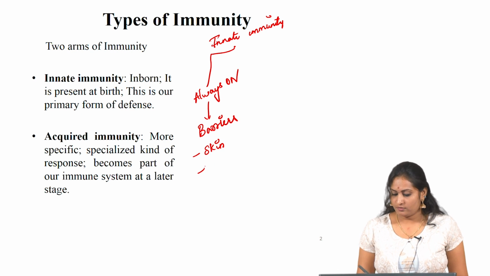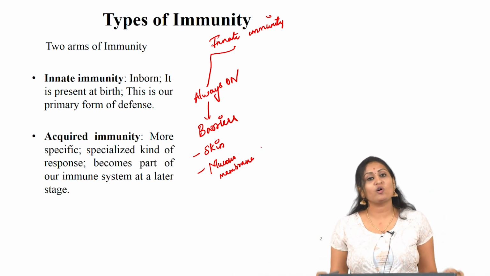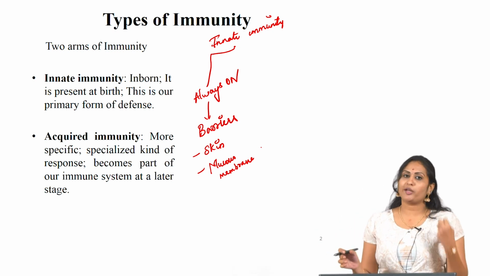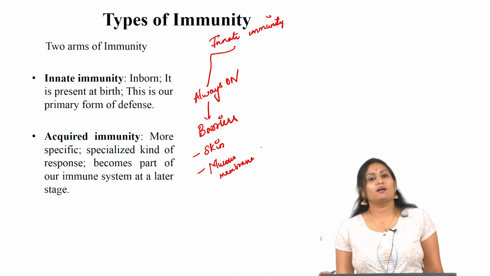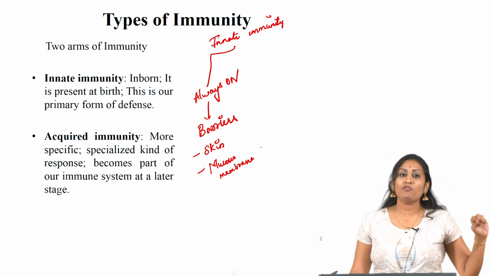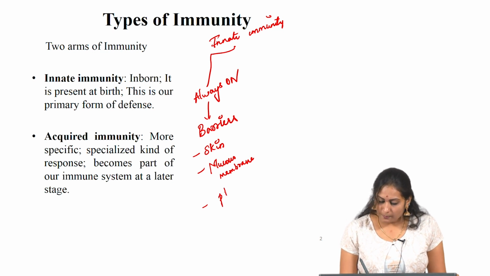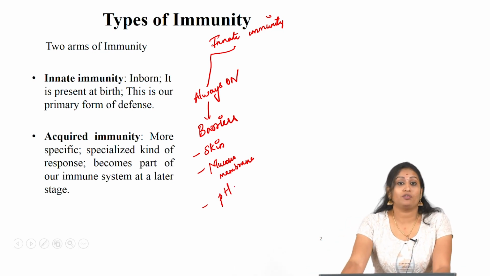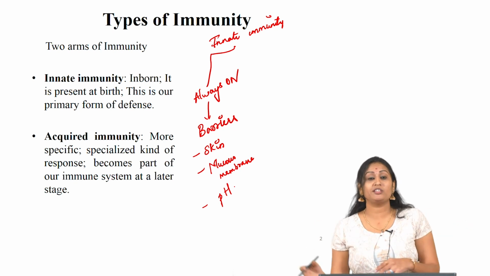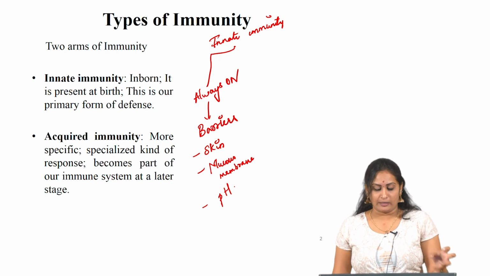mucous membrane. Several parts of our body are covered by mucus, which protects those parts from the pathogens. Mucous membranes are made of two or more layers of epithelial cells. And then pH, the acidic pH of our stomach, which is around 2 to 3, very acidic, which kills the bacteria effectively.